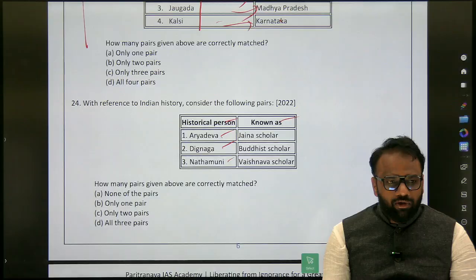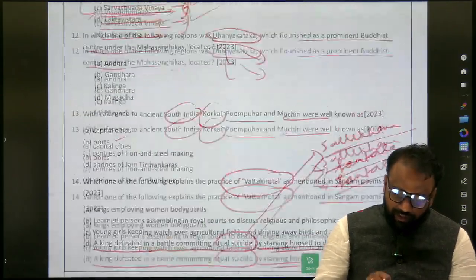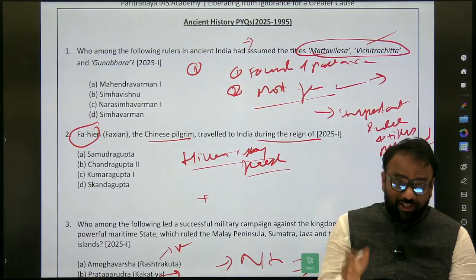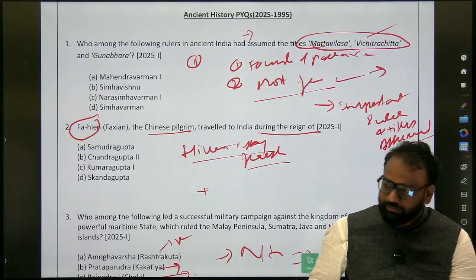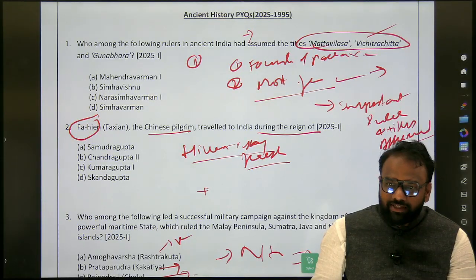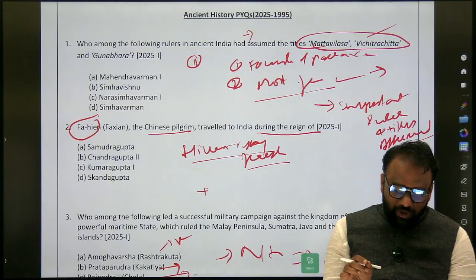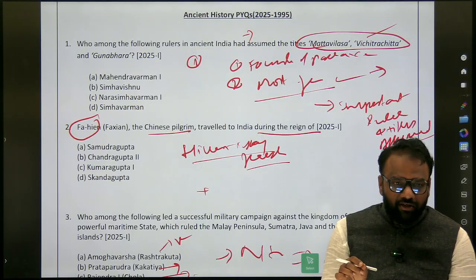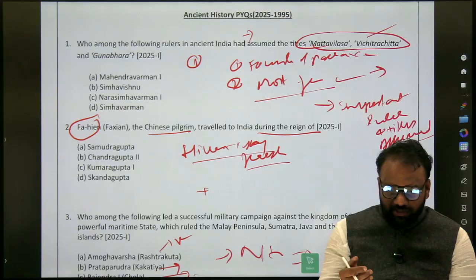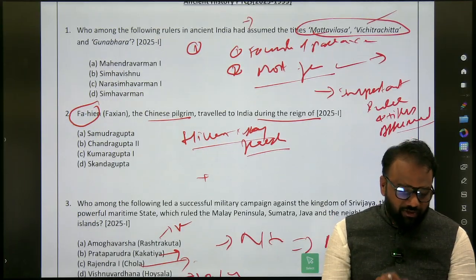Whatever we have done, you just prepare. Okay, today you will prepare. Just a quick recall of what we discussed today. So for the first question, what you will be preparing? Yes, important rulers and the associated titles, if they had any titles. And if possible, you can even browse also, but searching through the book will be a bit difficult. You just try to browse. If possible, I will also add the content.